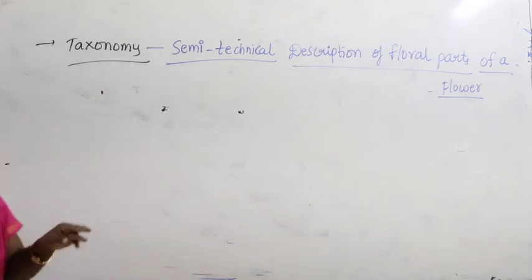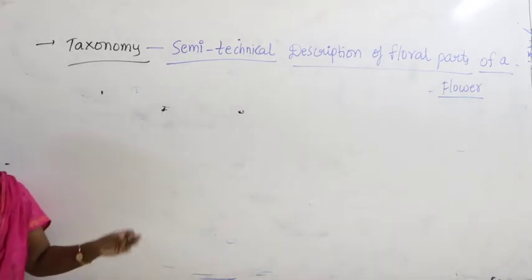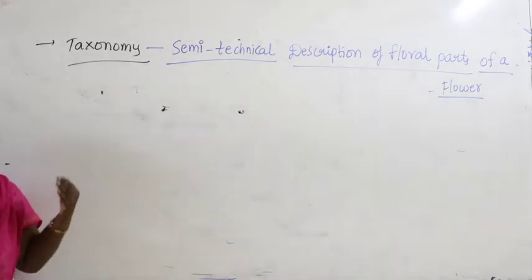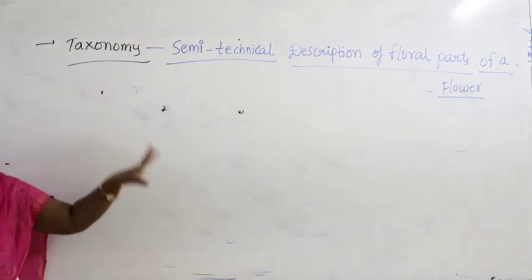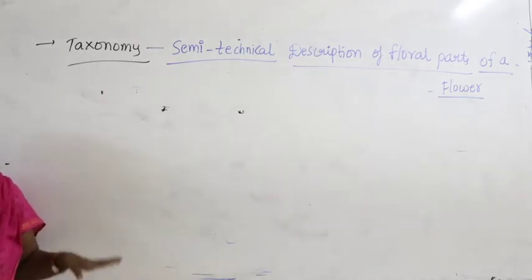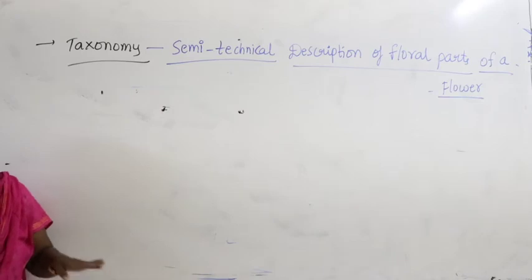We are trying to represent some characteristics in the form of symbols. Semi-technical means half of the characteristics it's possible to represent in the form of symbols.